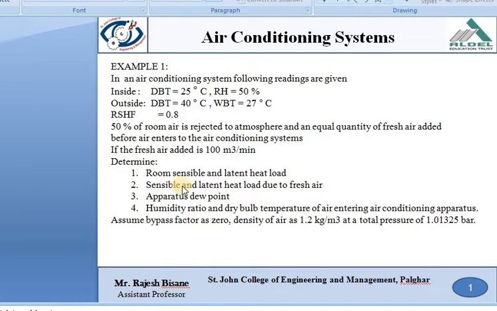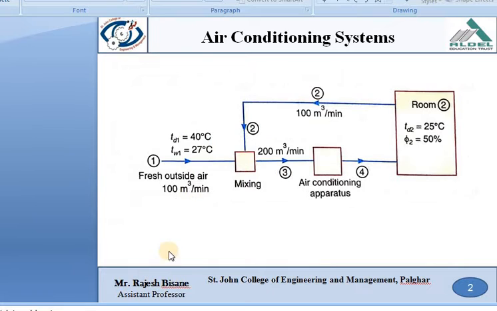We need to find the room sensible and latent heat load of total air, and the sensible and latent heat load of fresh air coming from the atmosphere, the apparatus dew point temperature, and the humidity ratio and dry bulb temperature at the entering condition. So you can see here in the condition diagram, the outside condition is 40 degrees Celsius dry bulb temperature and 27 degrees Celsius wet bulb temperature.